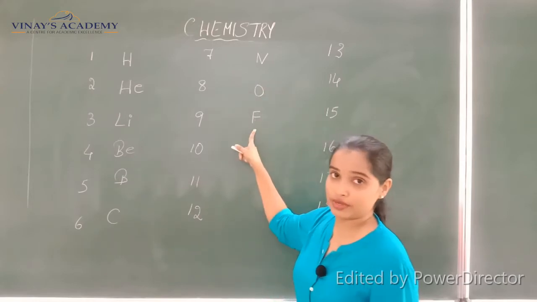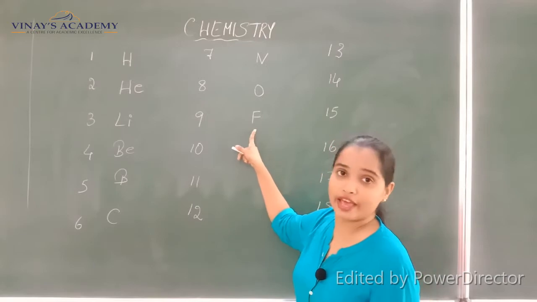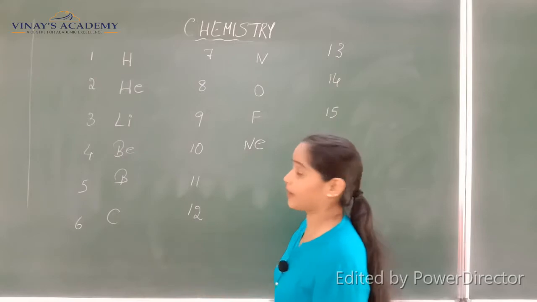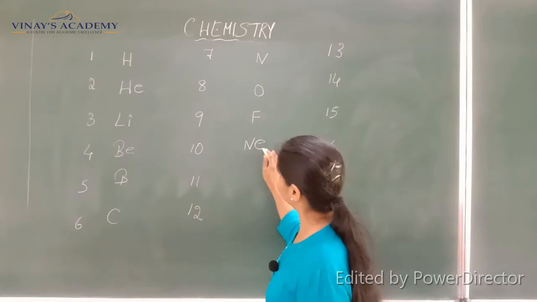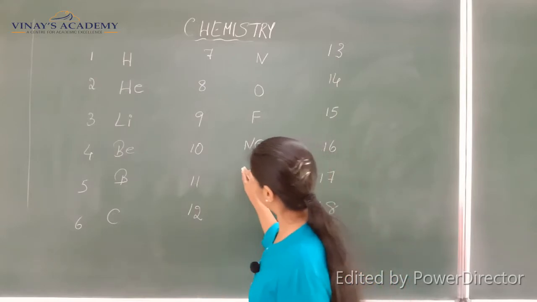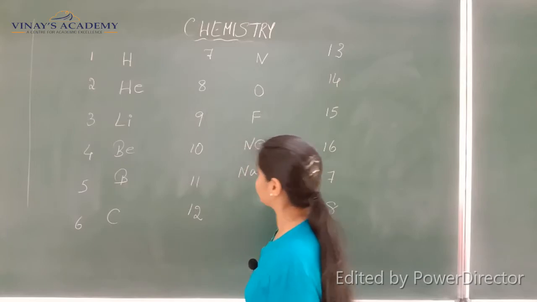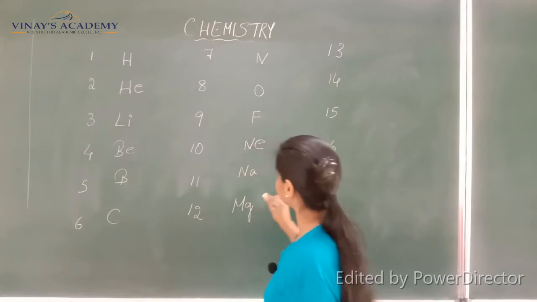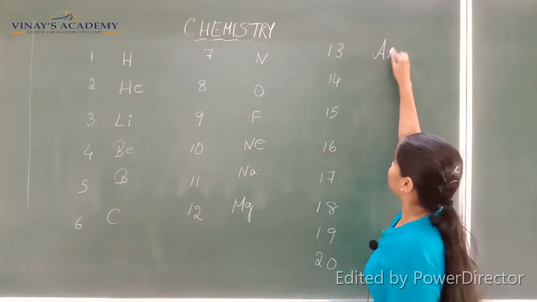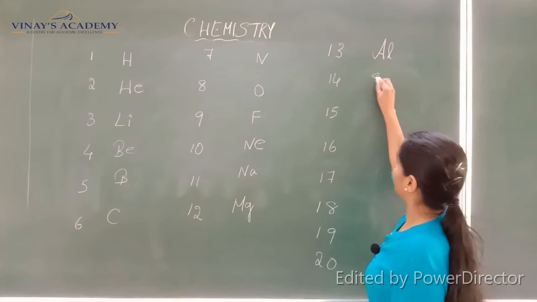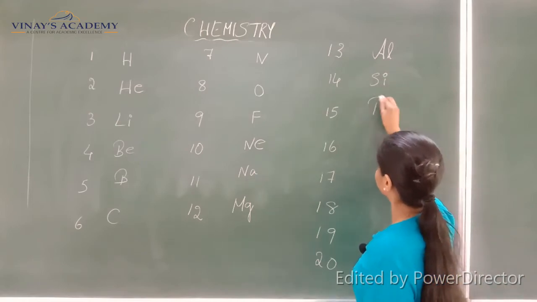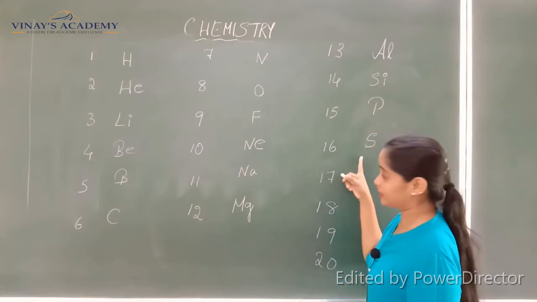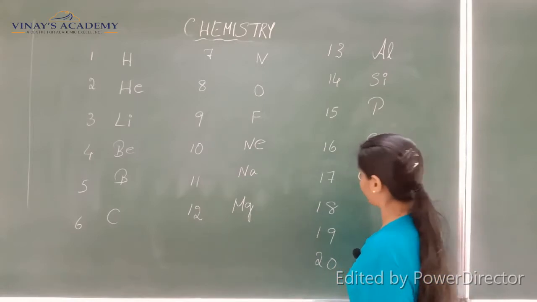fluorine. Its symbol is F. Fluorine, neon. So this is also a noble gas. Neon. And then we have sodium with the symbol Na. Then magnesium, aluminium, silicon, phosphorus, sulfur. Sulfur, yes. The 17th one is chlorine.